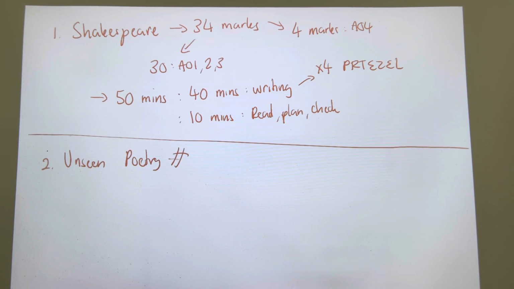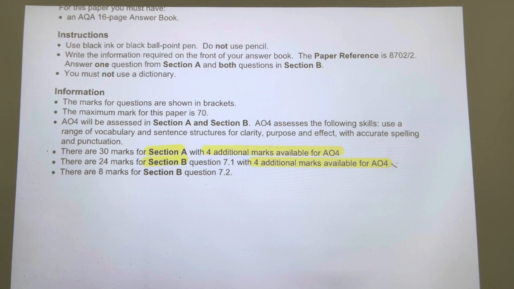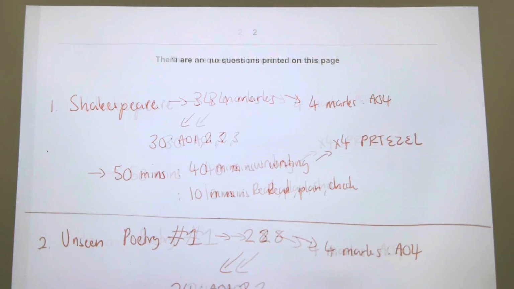Poetry number 1. This is the first unseen poetry question. And this question, guys, is worth 28 marks. 24 marks are available for AO1 and AO2. There is no AO3 because it is an unseen poem. So we don't need any context at all. And the other 4 marks, guys, are available for AO4, which is clearly proven from this part of the paper here.